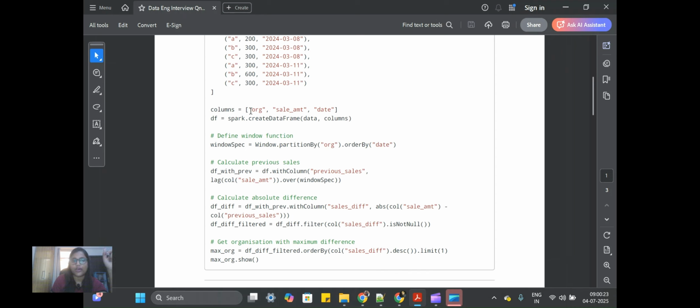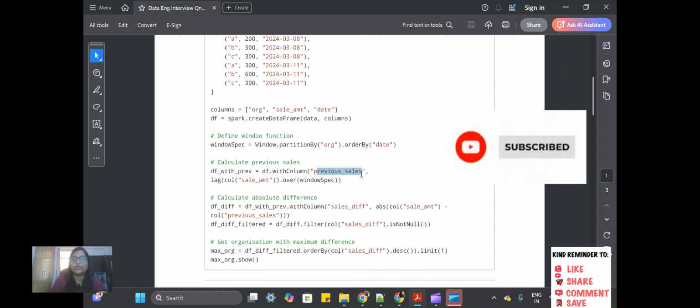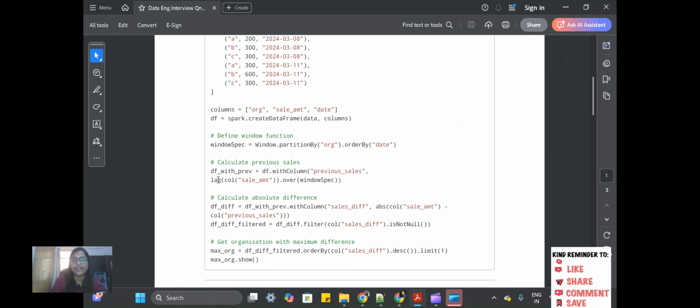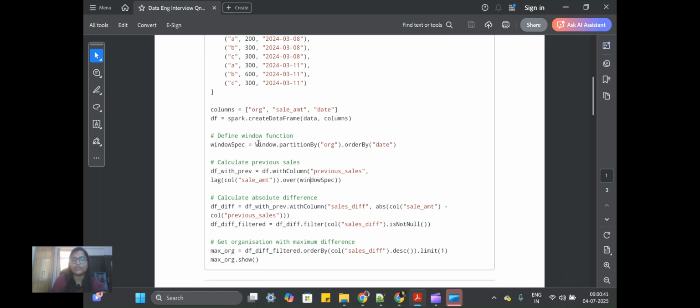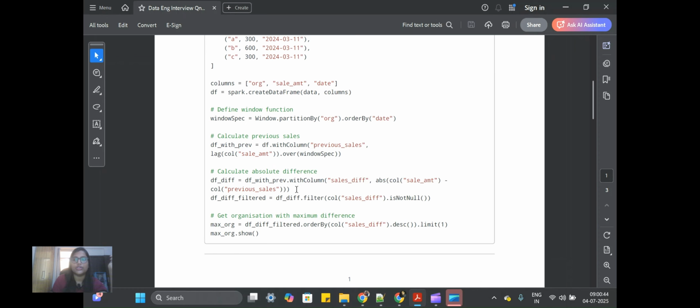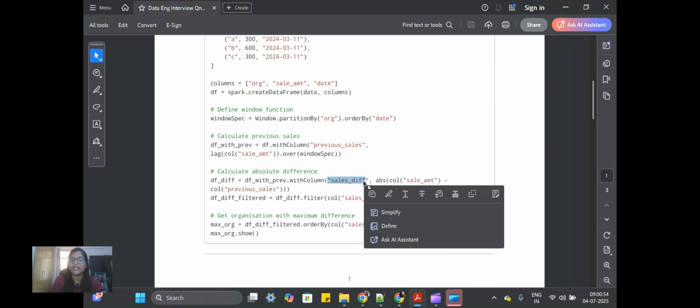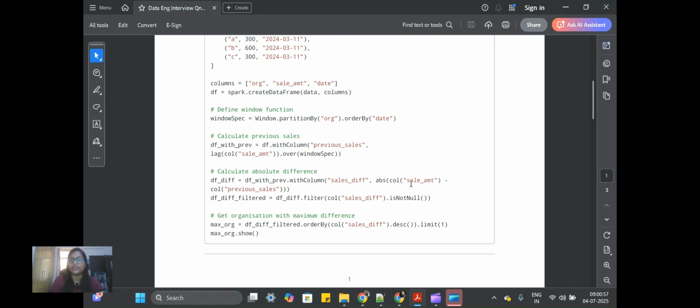First of all, I organized my data by organization and ordered by the date, and then I calculated the previous sales by introducing a new column, previous sales, with the lag window function on the sales amount. So over here you can fetch this window spec. Now you have the previous sales through the window function. Now you need the absolute difference. For that, you introduce a new column called sales difference, the absolute difference of the sales amount minus the previous sales amount.